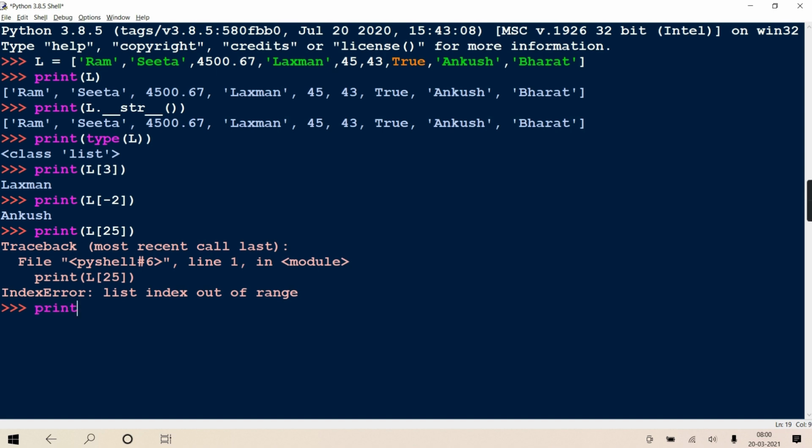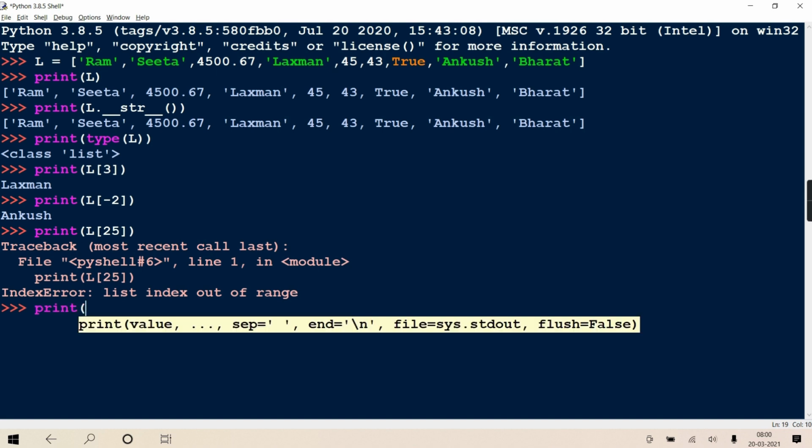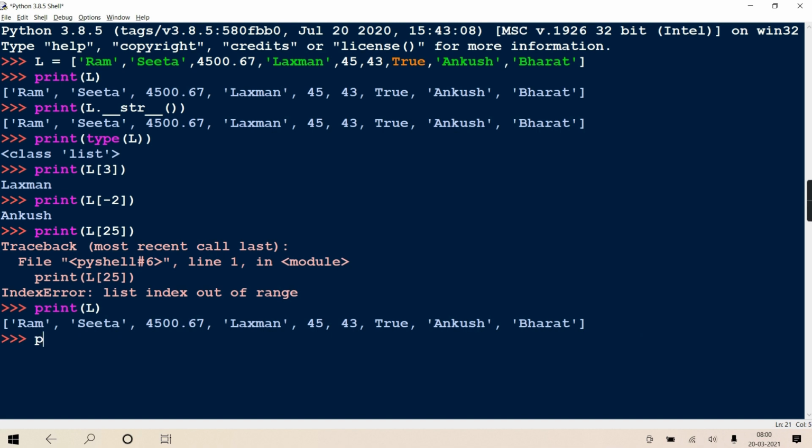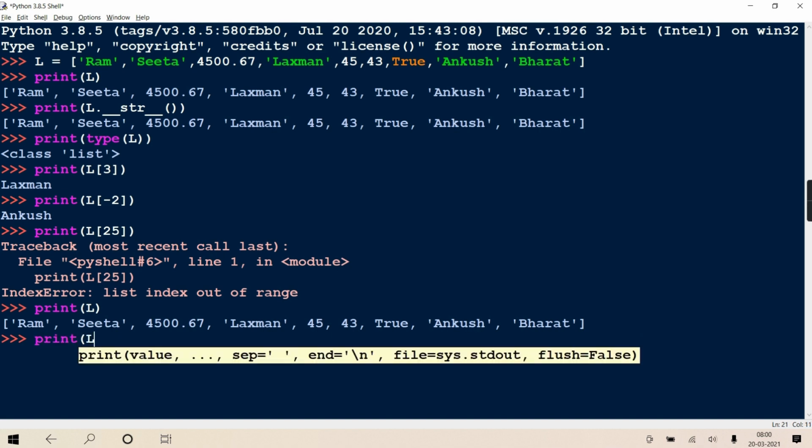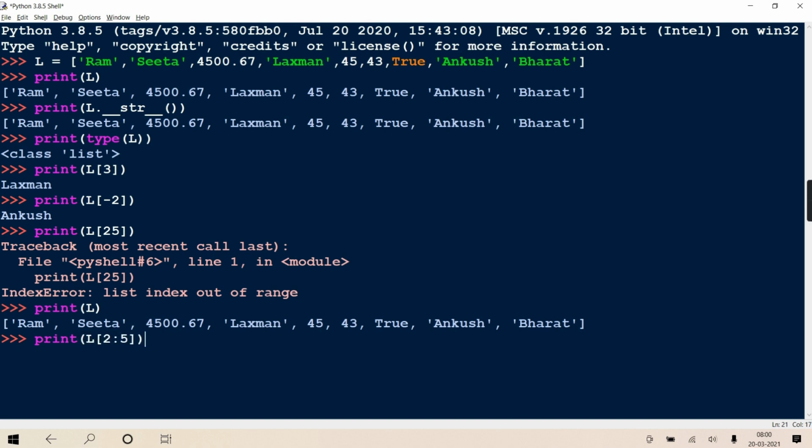See, if I write now print L, this is your original list, and I'm writing print L[2:5] suppose. It will give you the part of the list, which is again a list only, from 2 to 5, but 5 exclusive. See 0, 1, 2, 3, 4 and 5, but 5 is exclusive, so it will just stop before 5. So this list is returned.